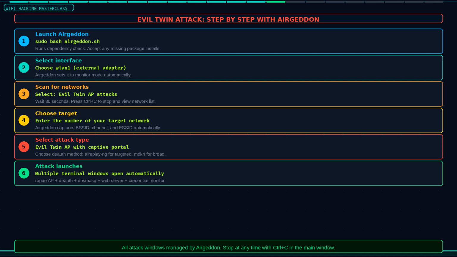One runs the web server hosting your captive portal. And one monitors for captured credentials. Watch the deauth terminal. You should see clients dropping from the legitimate network. Watch the access point terminal. You should see clients associating with your rogue AP. The moment a client connects and opens a browser, they get redirected.